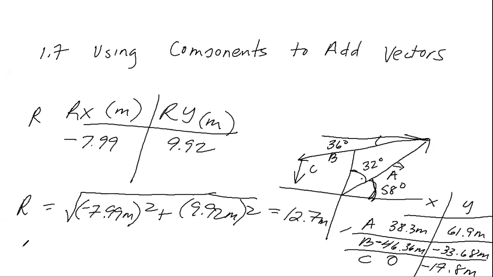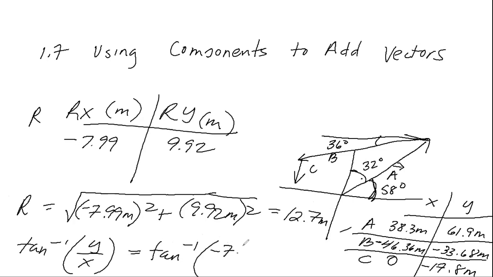To find the angle, I will take the tangent inverse of y over x. So that's going to be tan inverse of negative 7.99 meters divided by 9.92 meters. And this is going to give me an angle of negative 51 degrees. So my polar coordinates are 12.7 meters at a negative 51 degrees.